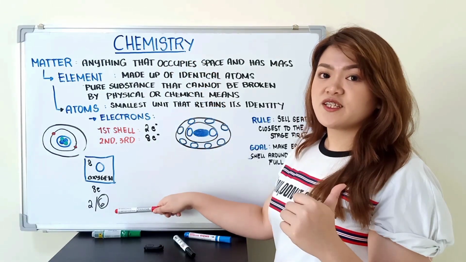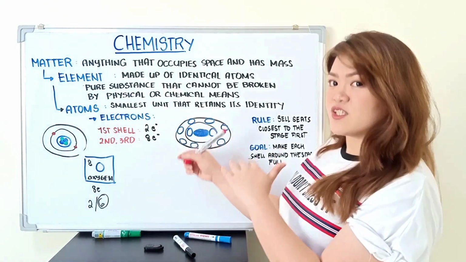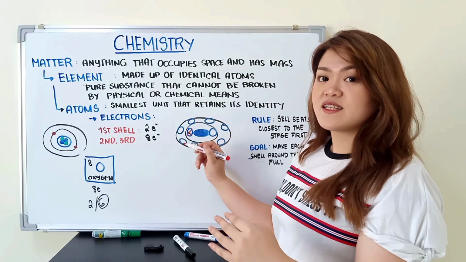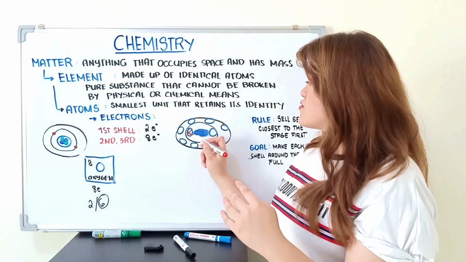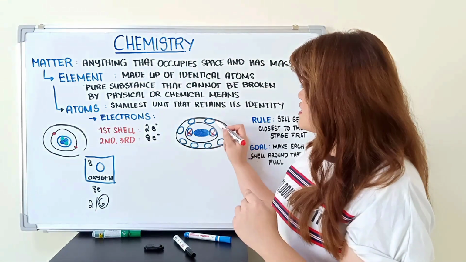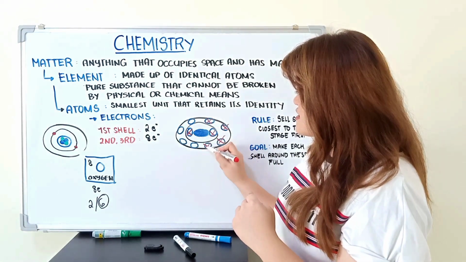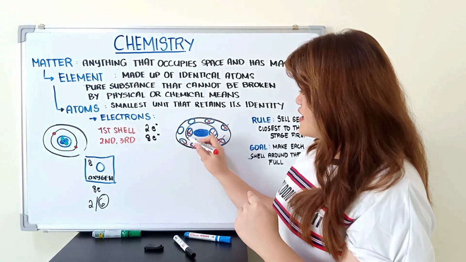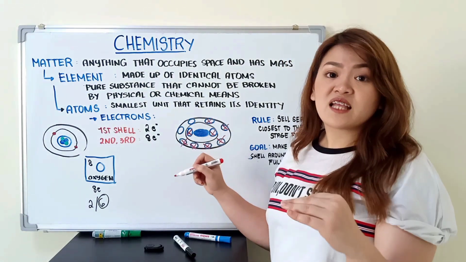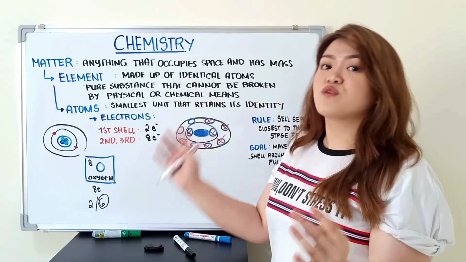Let's check one last time if it coincides when we do it this way, or when we draw it. So, our rule is to fill the seats closest to the stage. So, we have 1, then 2, then 3, 4, 5, 6, 7, 8. So, let's count our valence electrons, which are the electrons in the outermost shell.